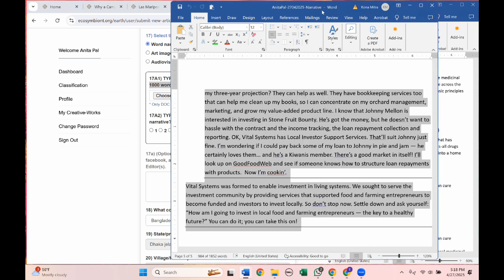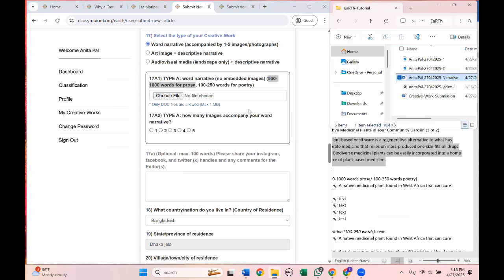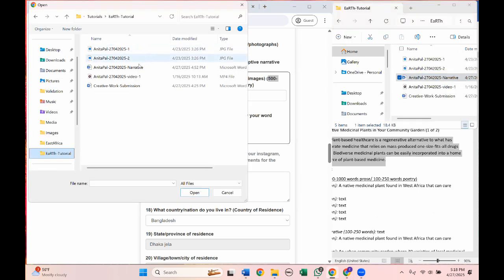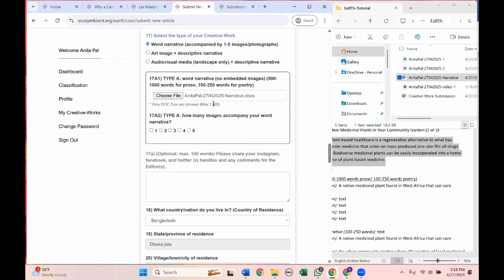This is the narrative file that you want to upload. So here it says choose file, and we are going to upload this narrative. Make sure your Word document does not have any images inside it. The maximum size of this Word document is 1 megabyte.